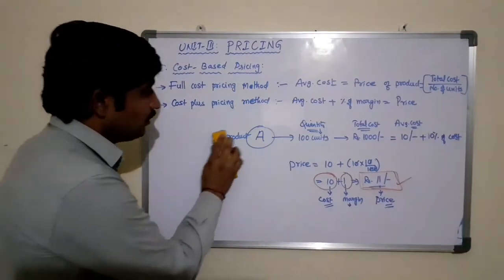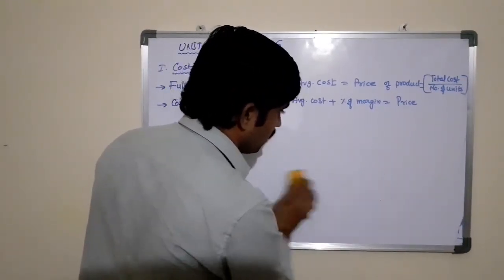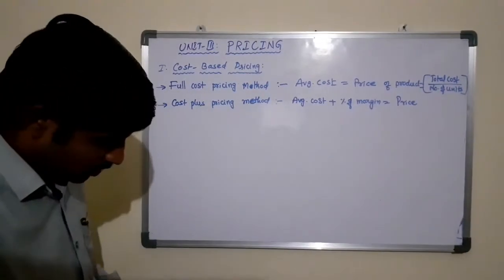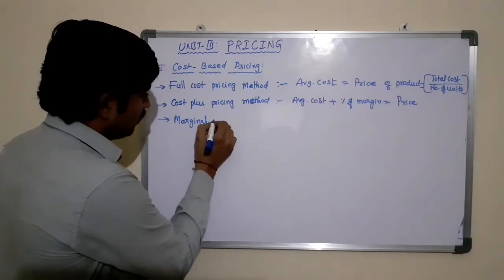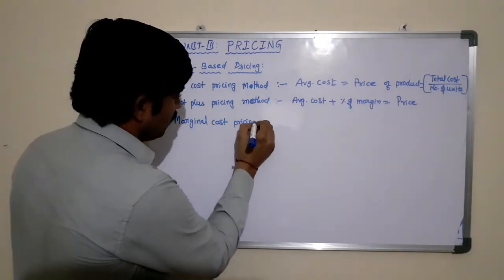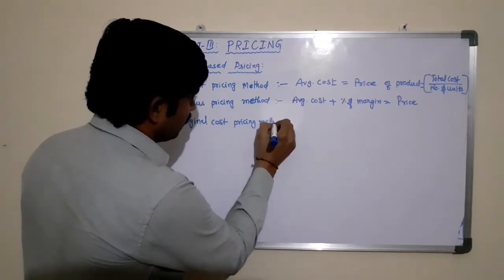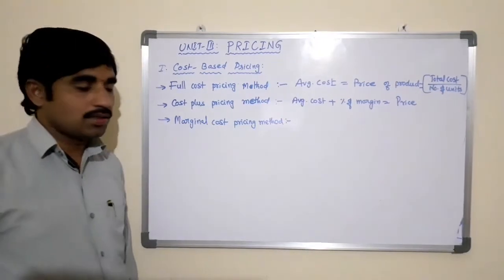And the third method of cost plus pricing is the marginal cost pricing method. Yes, what is marginal cost?